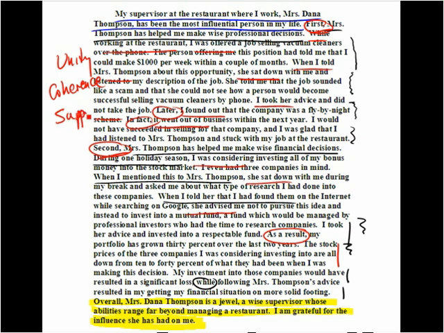We also have adequate support in this paragraph. Not only does the writer talk about the two types of influences, the professional and the financial influence that Mrs. Dana Thompson has had on her life, but she explains it very clearly with two specific anecdotal experiences. One about being offered another job as a vacuum cleaner salesperson, and another situation about her decision on what to do with her holiday bonus money.